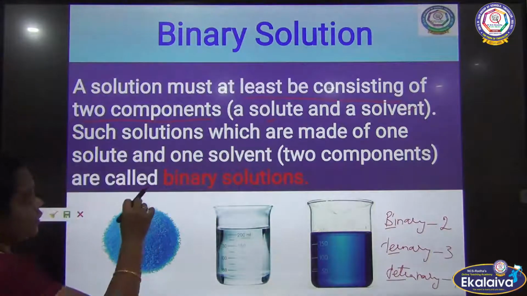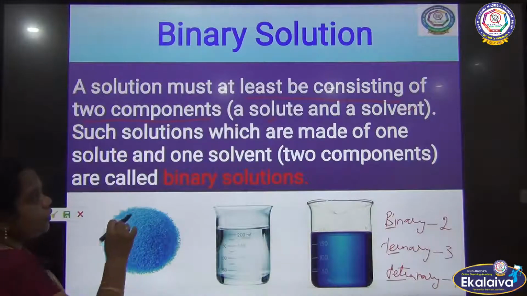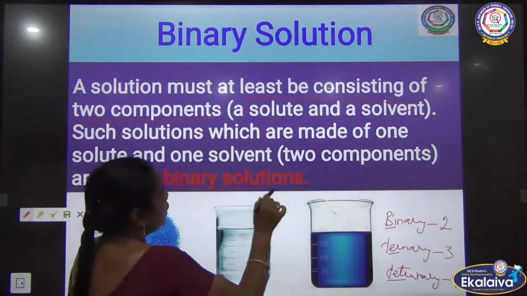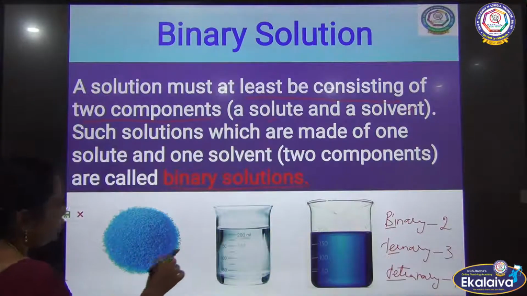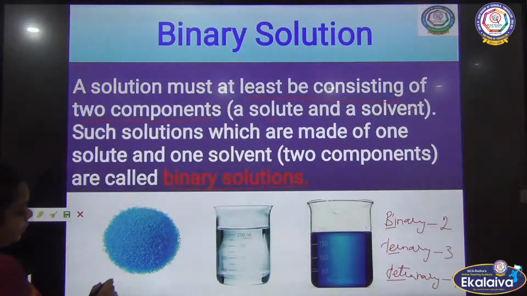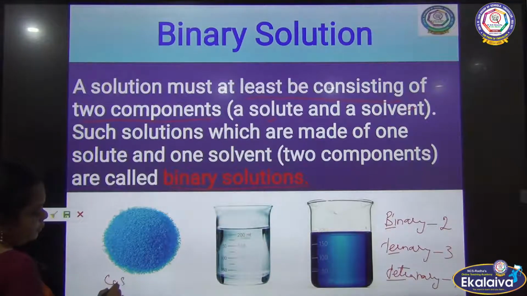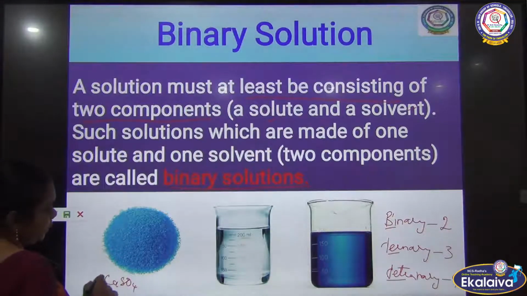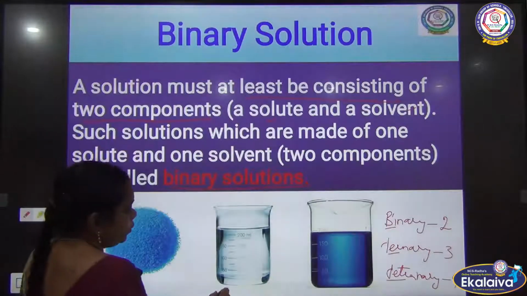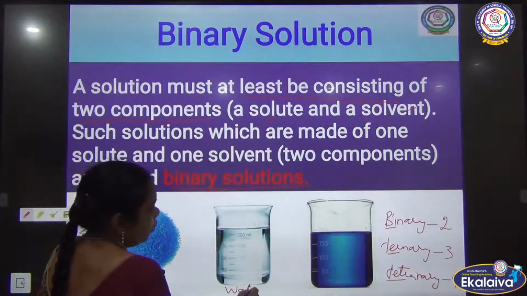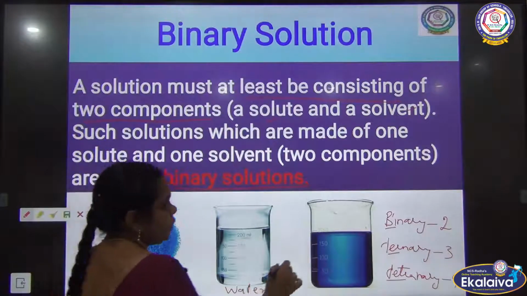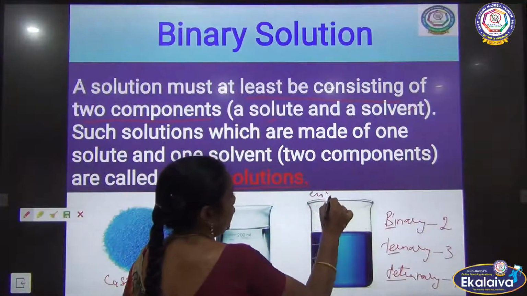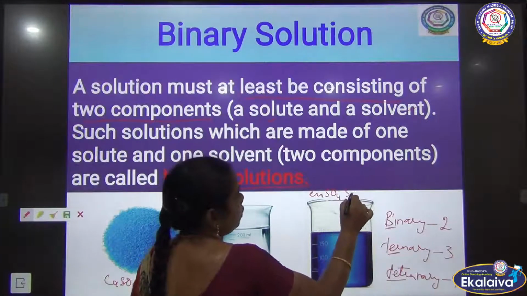Such a solution made of the solute and the solvent is called binary. Here we are going to take one binary substance, copper sulfate salt, and mix it with water. This is copper sulfate salt solution.